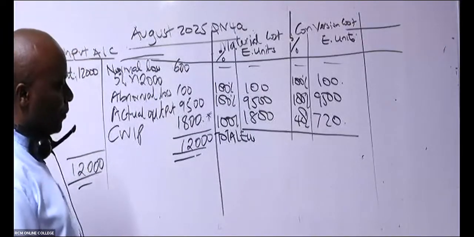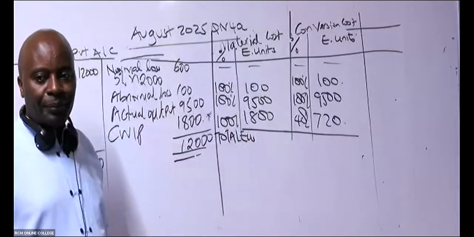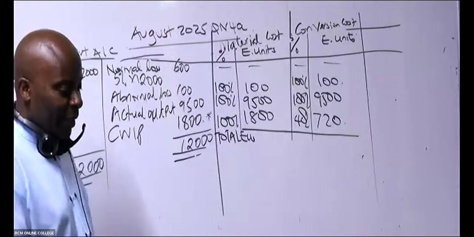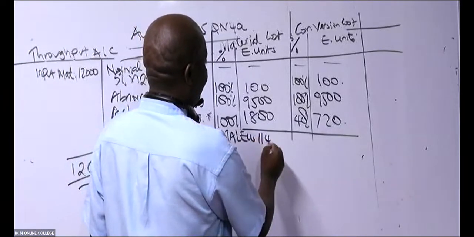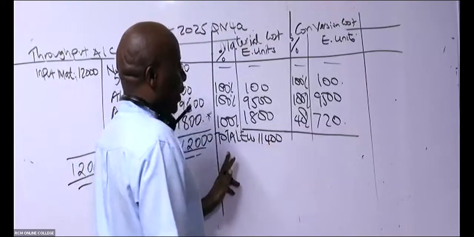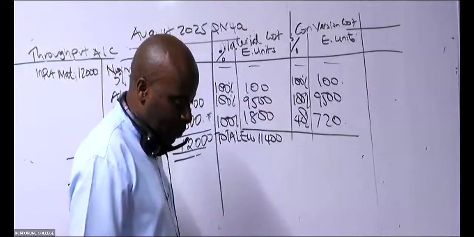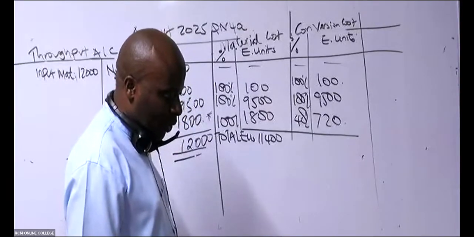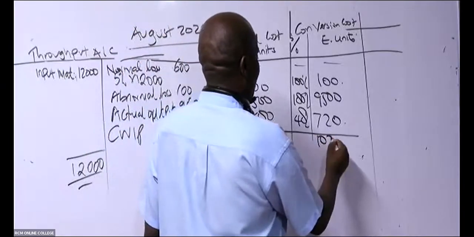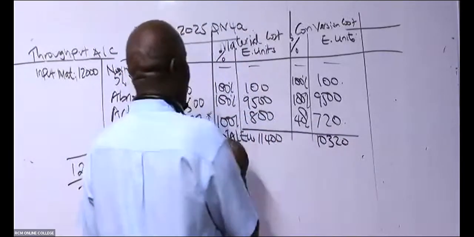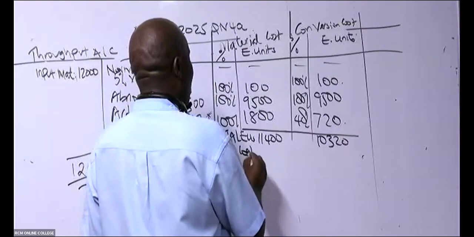Add these ones. 11,400. How about total equivalent units for conversion cost? 10,320. Is that okay? Thank you so much. After total equivalent units, give us total cost.